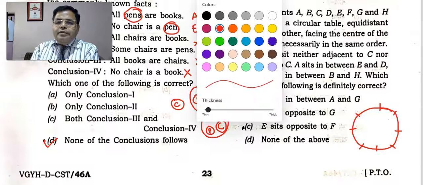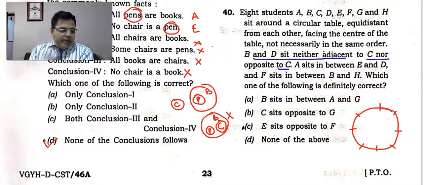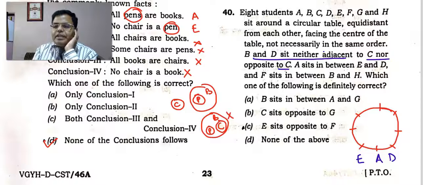Now it is given in this question that B is facing the center, not necessarily, and B and D sit neither adjacent to C nor opposite to C. This is a negative statement, so we will use it later for rejection. A sits between E and D. You can say these are the two positions. And also it is given that F sits between B and H.